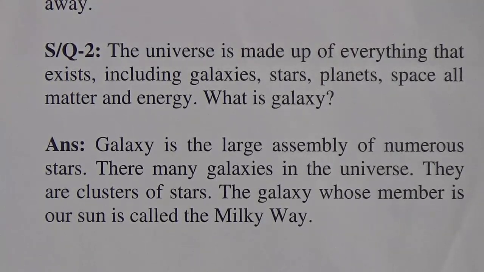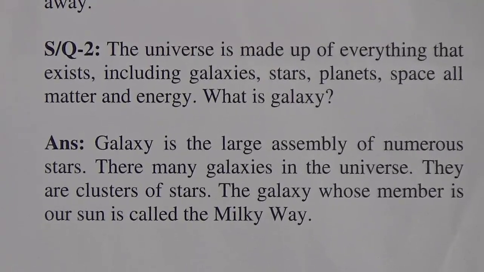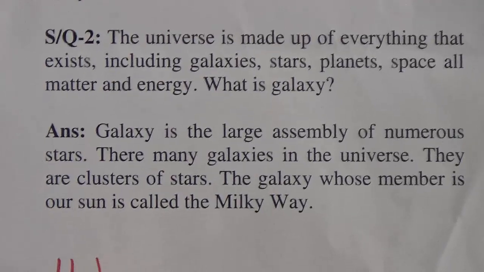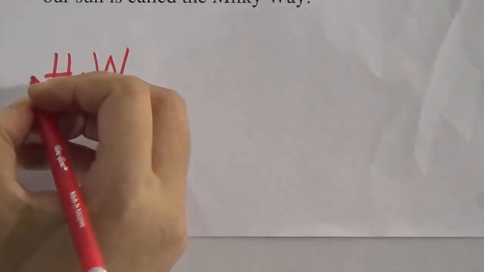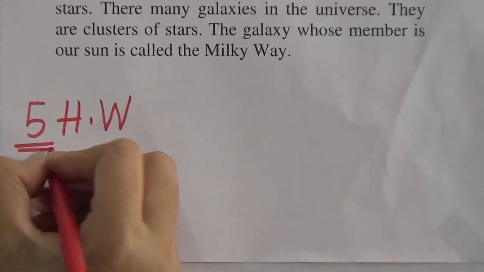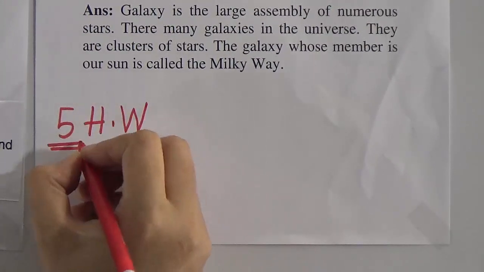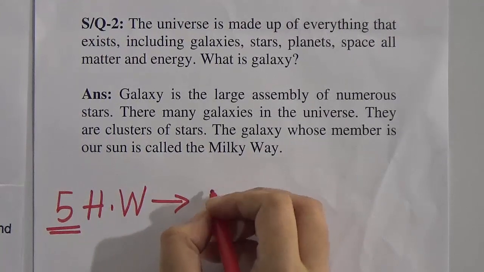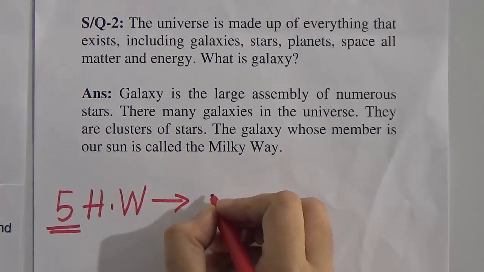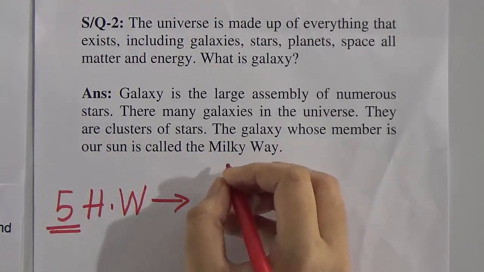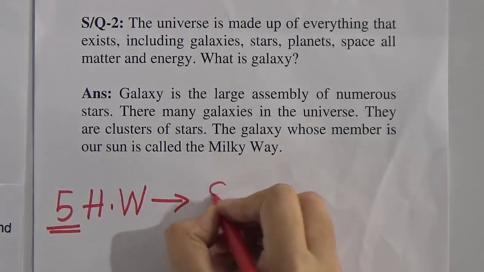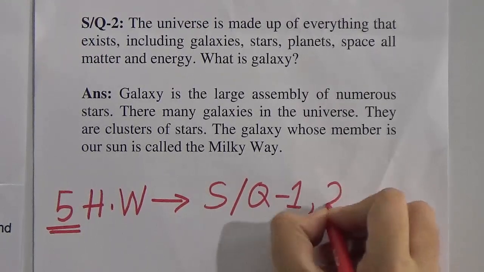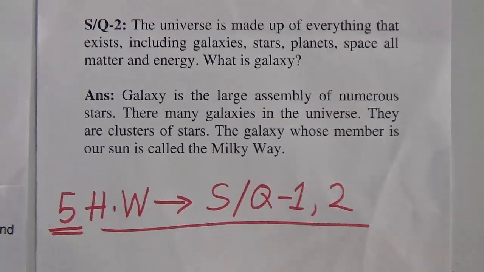Dear students, you have to do some SW. Your SW will be, and this is SW number 5. When you do your SW, you have to write the SW number at the top of your copy. SW will be short question 1 and short question 2.